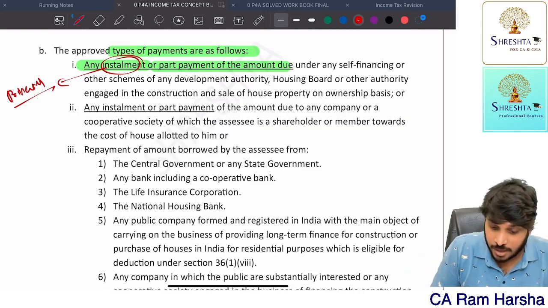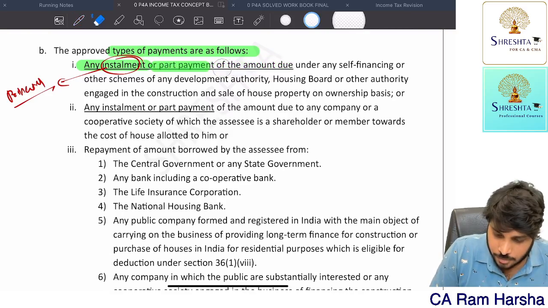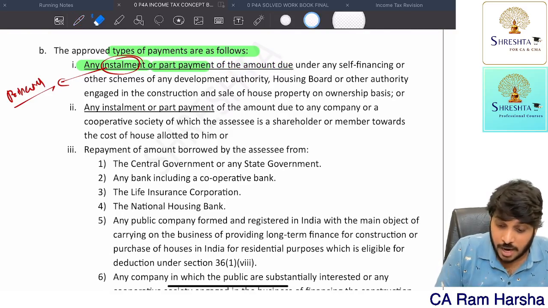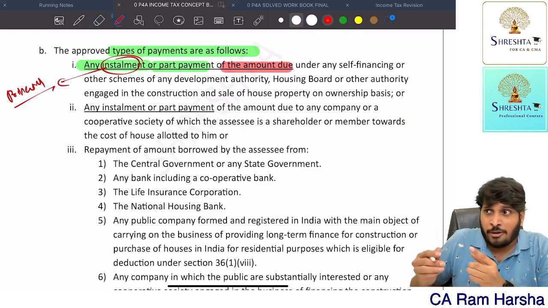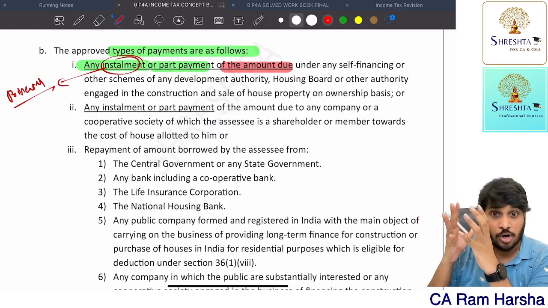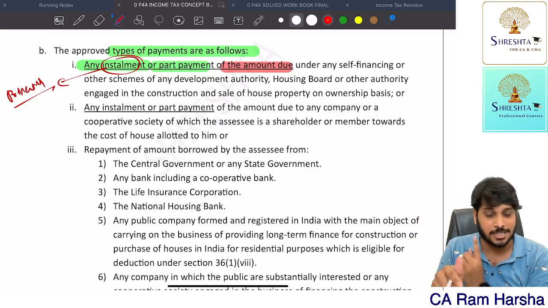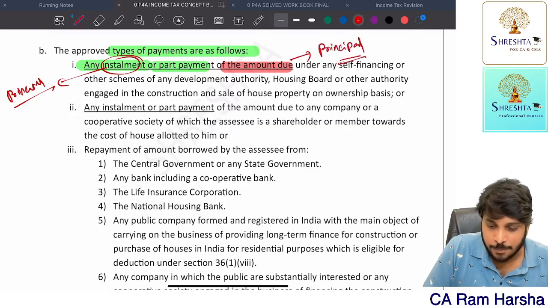Very, very simple. Like you see here, any installment or part payment of what they said? Amount due. I am due to bank only principal. On that I will pay interest, that's a different thing. What is the outstanding amount? Only that amount if I repay is eligible for deduction. So amount due means principal.